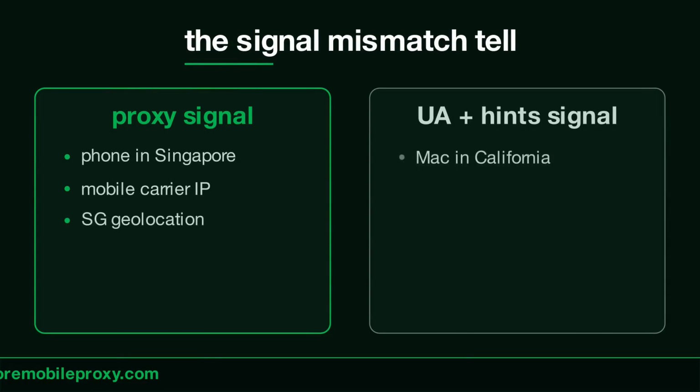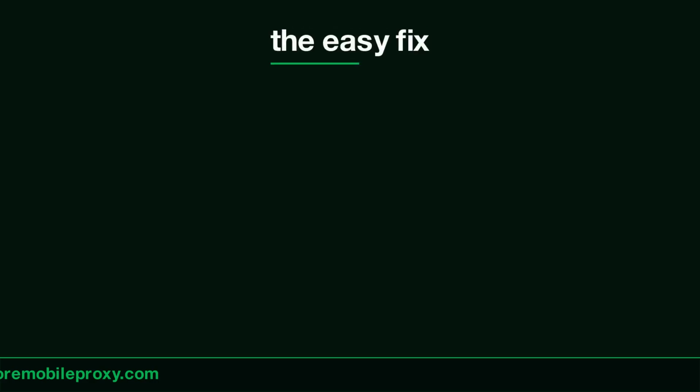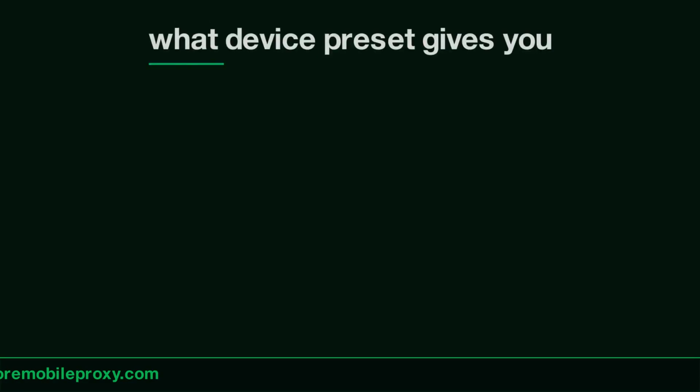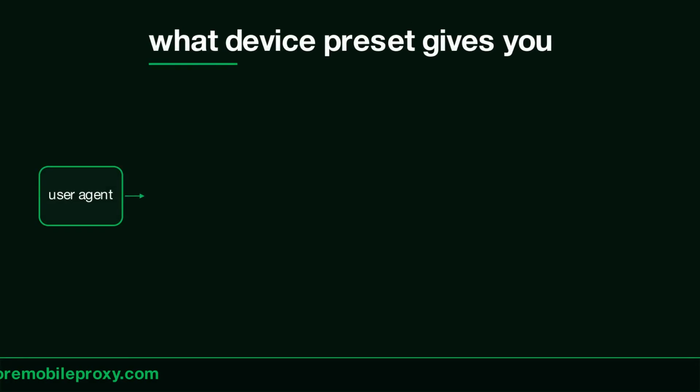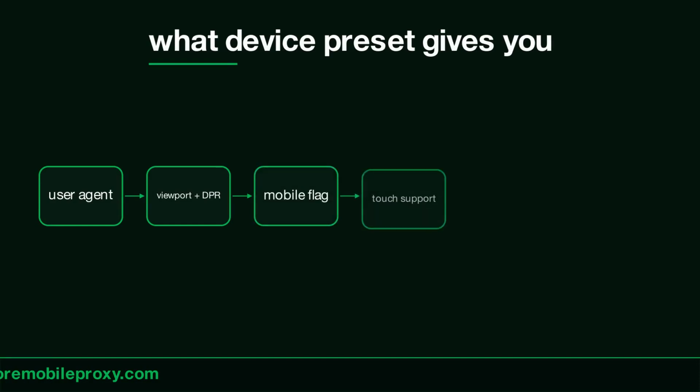For fingerprint coherence, a mobile IP with a desktop UA is the dumbest tell in the book, and most people still ship it. The proxy says you're a phone in Singapore. The UA says you're a Mac in California. Client hints say something else. Detection libraries chain those signals. That single line gives you UA, viewport, DPR, mobile flag, touch flag, plus the right client hints. Add geolocation, and you're done. Then stealth on top.